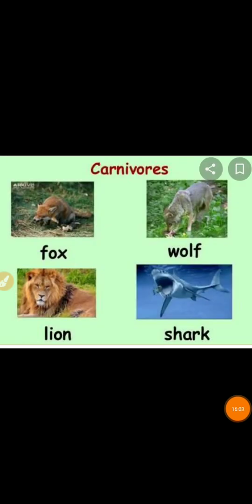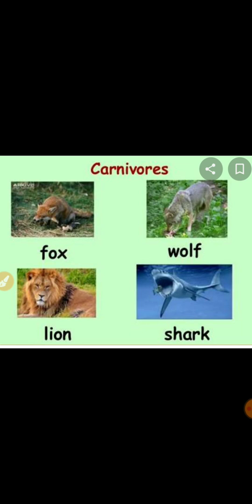Are you able to see different animals in this picture? Fox, wolf, lion, shark. What are these? These are the carnivores. Okay, what are carnivores? Which eat only the flesh of other animals. They are known as carnivores or carnivorous animals. Lion, tigers, eagles, wolves, all are carnivores.